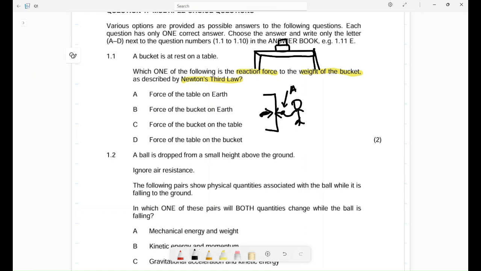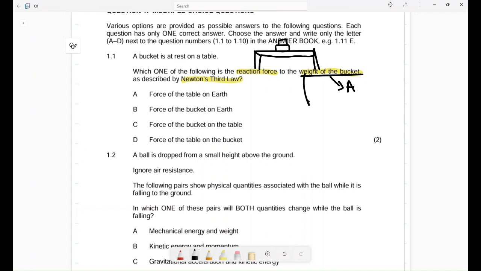Why? Because the same force that I'm exerting towards the wall is the same force that the wall will exert towards me, so hence I feel pain. So this is what I call the reaction. In this case, the action is the weight of the bucket. But now, what is the weight of the bucket?